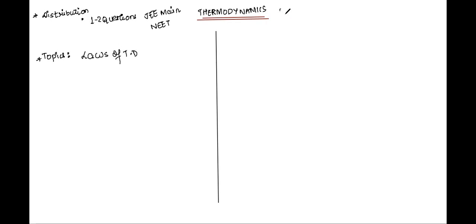I'll write thermodynamics as TD. In the laws we read 3 laws one by one: the 0th law, first law and second law, and their applications, right? We are also told about the different thermodynamic processes which are available.